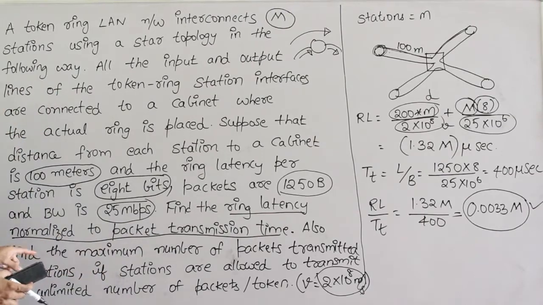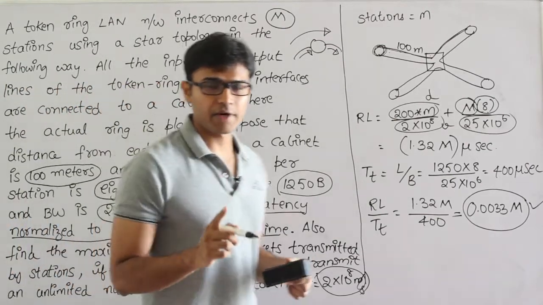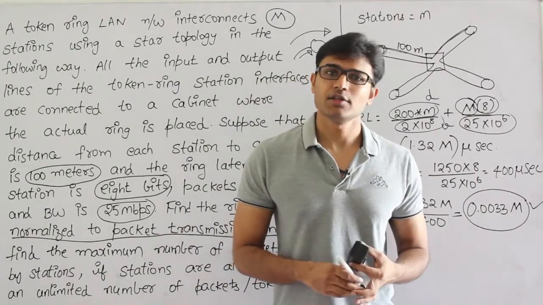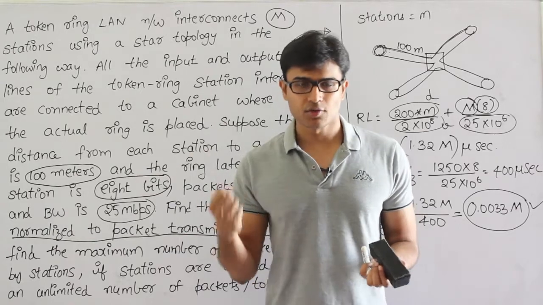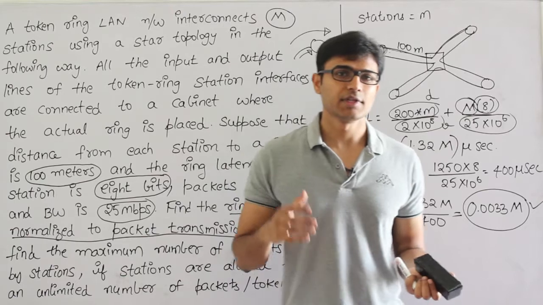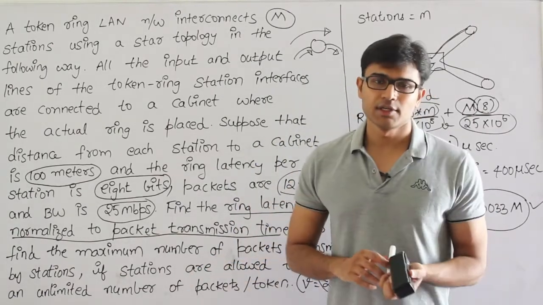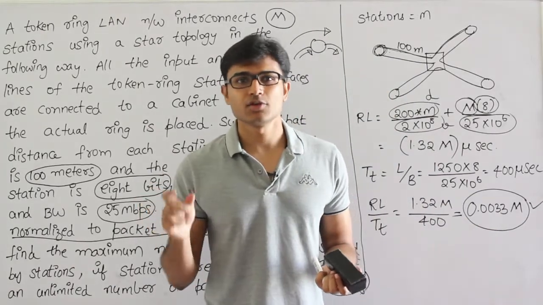And to answer the second question, find the maximum number of packets transmitted by the stations. That depends on token holding time and strategy. Since token holding time is not given and they are saying that we can allow any number of frames per token, any station which gets the token can keep on transmitting the data without stopping, which means the number of frames that will be transmitted here will be infinity.